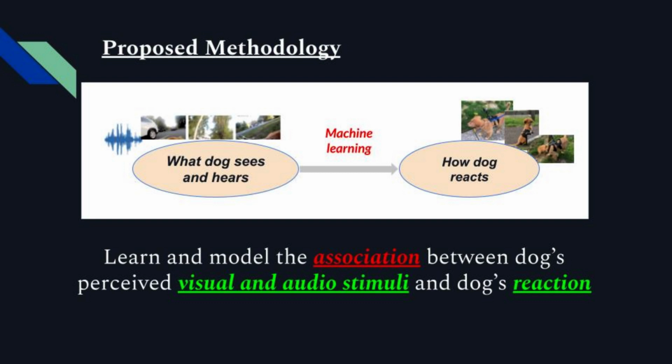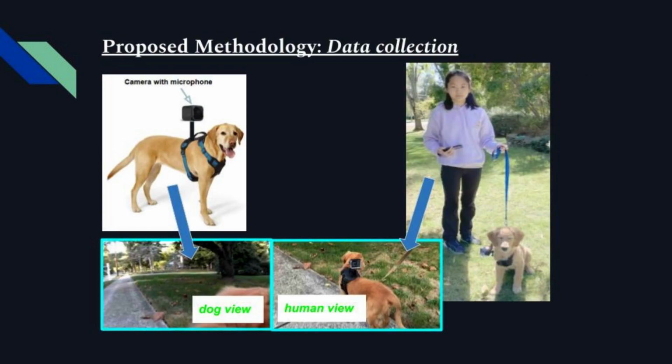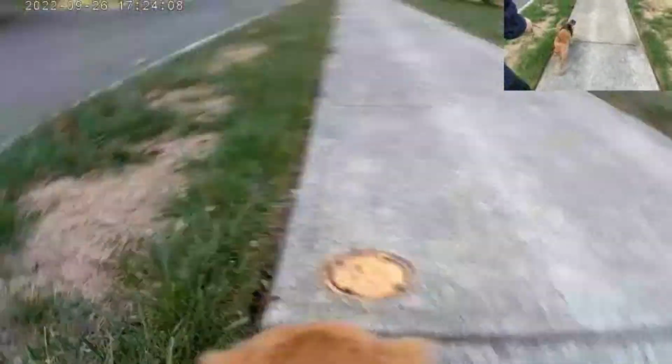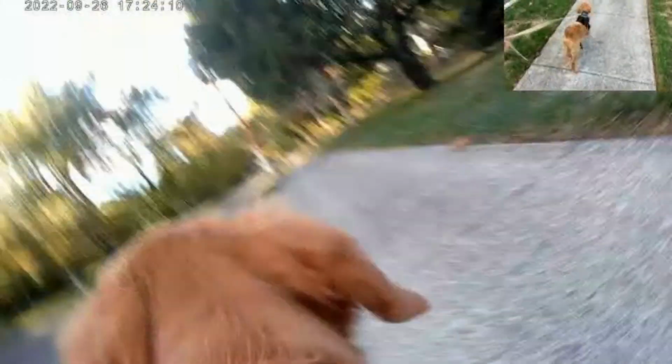To do this, we record what a dog sees and hears from its own perspective, and use a machine learning model to learn the association between a dog's perceived visual and audio stimuli and the dog's reaction. I received help from my family dog, Ivy. I mounted a GoPro camera on her harness and collected video and audio recordings from Ivy's own egocentric perspective while walking her in neighborhood streets and parks, as well as recording her with an external camera. Here's a clip of what the GoPro camera captures. On the top right corner is what the external camera captures at the same time.